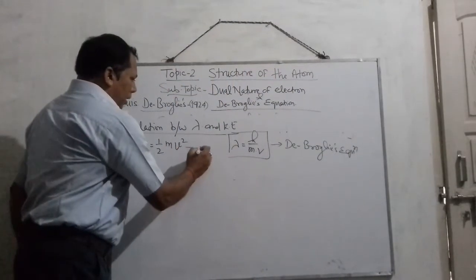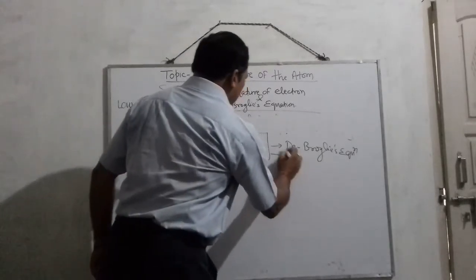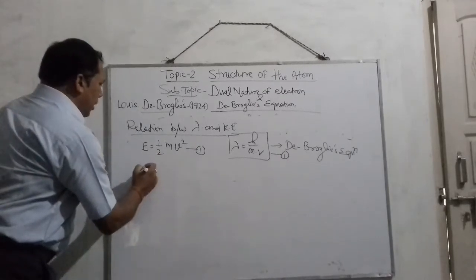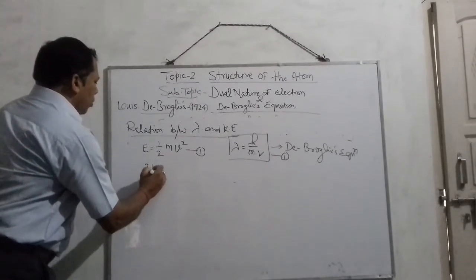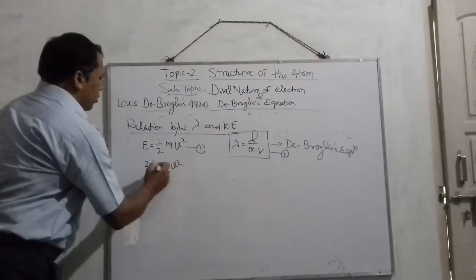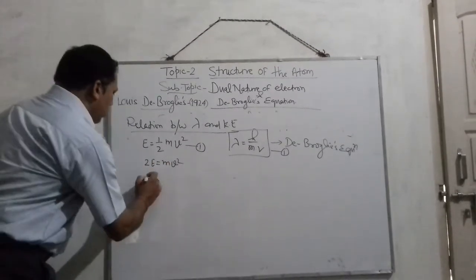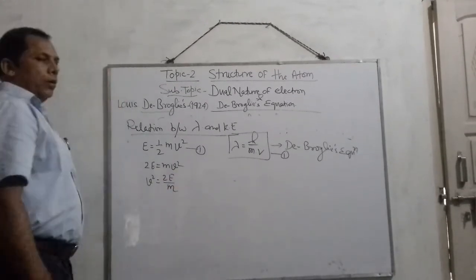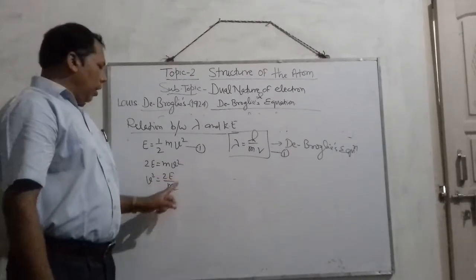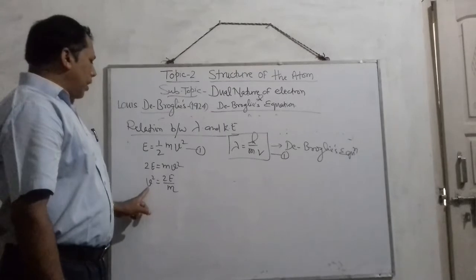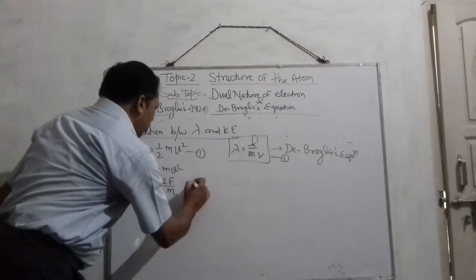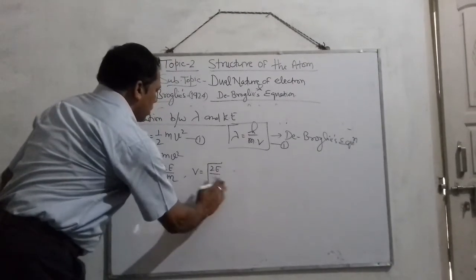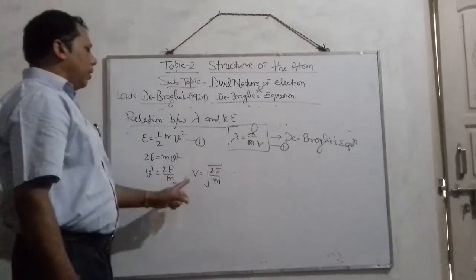Here the kinetic energy equation can be written as 2E is mv square, or v square is 2E by m, where E is the kinetic energy, m is the mass of the particle and v is the velocity. Or you can write v is equal to under root 2E by m.